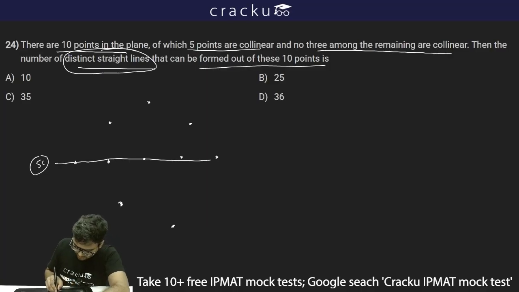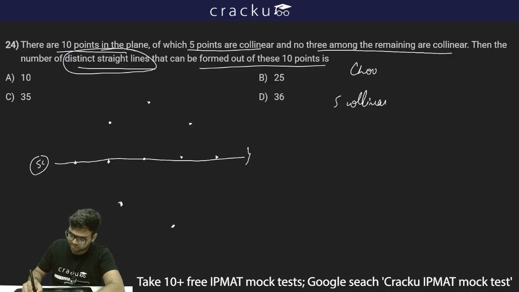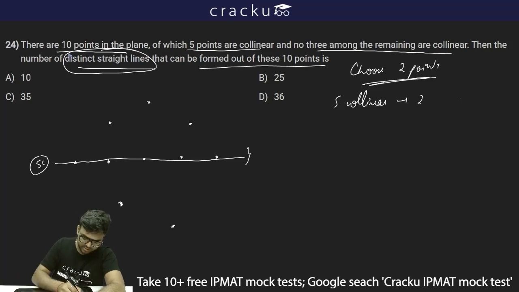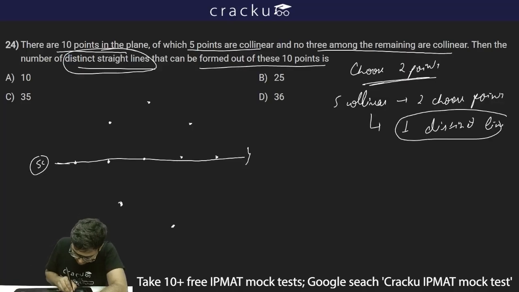Now this is representing one entire straight line because these are collinear, so they will be representing one entire straight line. Now the number of ways will be, if I choose 2 points from these 5 collinear points, because ultimately to form a straight line I need to choose 2 points first of all. Now if I choose any 2 points among those 5 collinear ones, I'll get only one line, because there is only one distinct line here, which is this one.